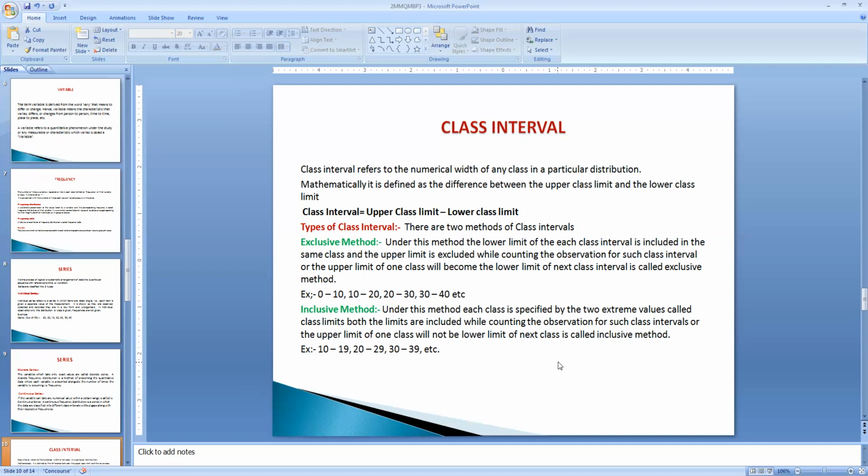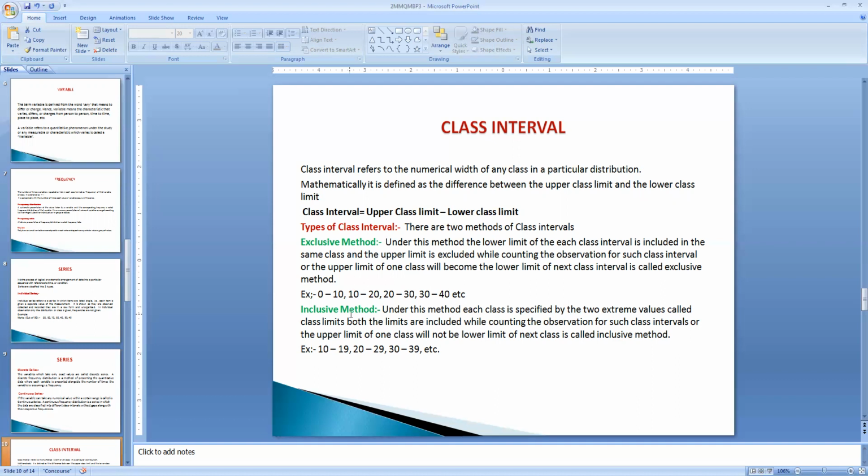In the case of class intervals, we are going to see the difference between two class limits. One will be the upper limit, another one will be the lower limit. For example, here we can see 0 to 10, where 0 is the lower limit and 10 is the upper limit. So in this manner, the difference between the two limits is called the class interval. Again, in the case of class intervals, we are going to come across two methods.